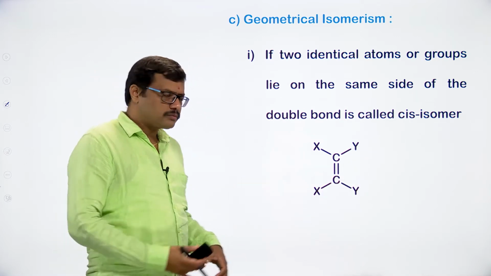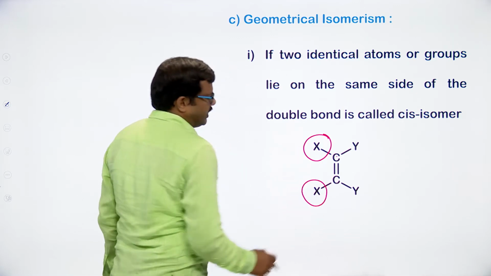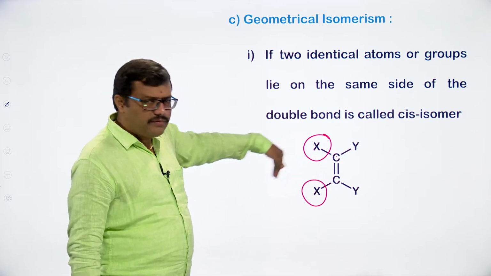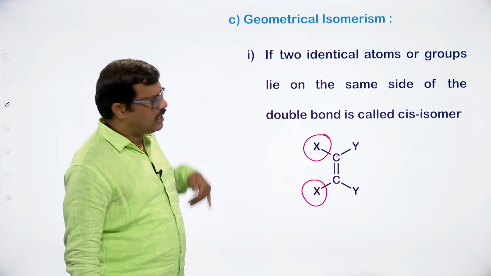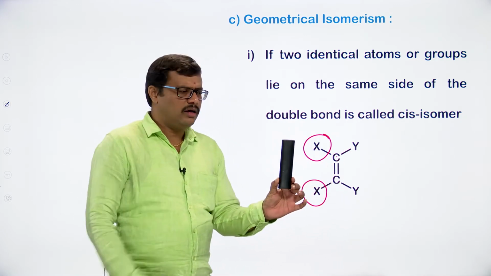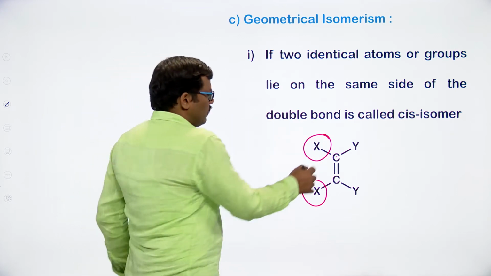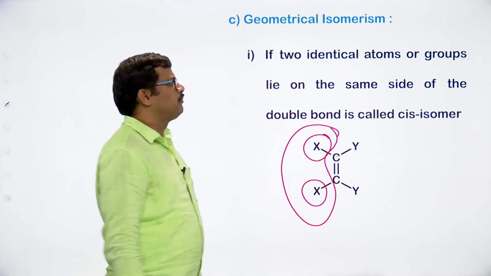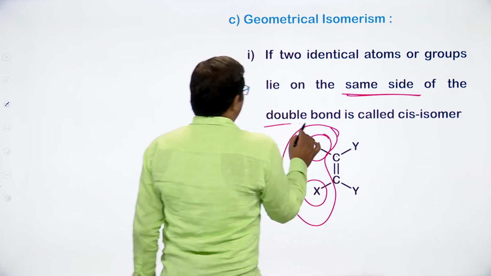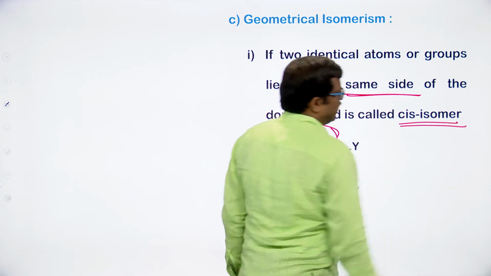Now, across the carbon-carbon double bond, if similar atoms or similar groups are present on the same side of the double bond, let us consider this as a double bond, with two groups present on this side. When identical atoms or identical groups are present on the same side of the double bond, we take it as the cis isomer.